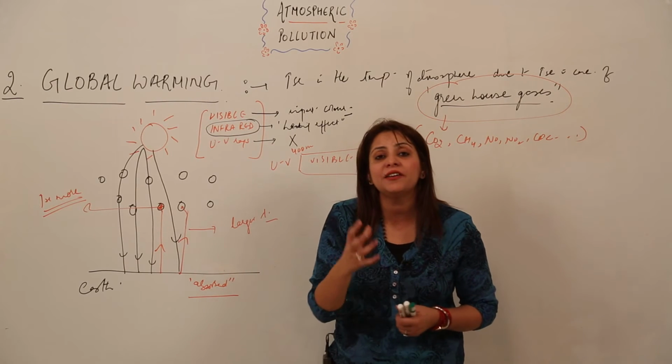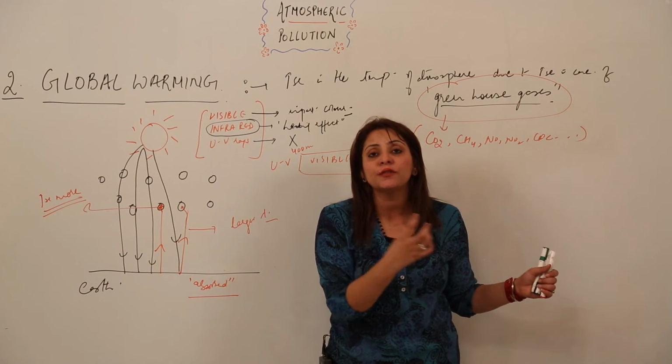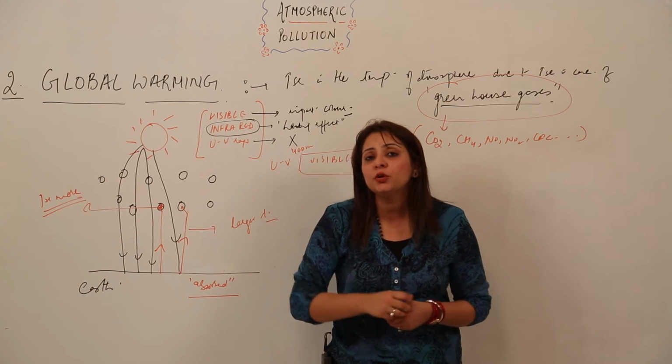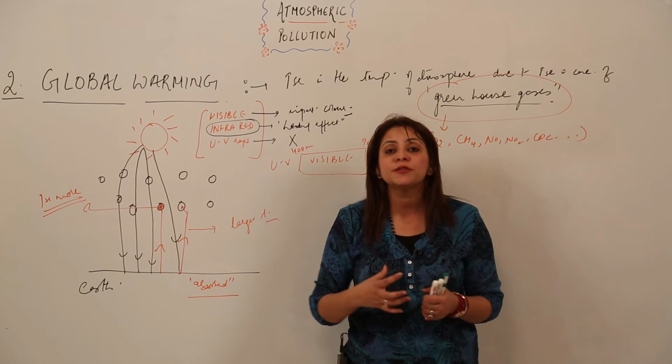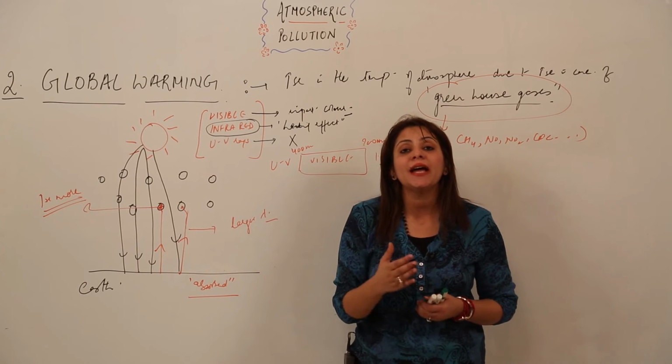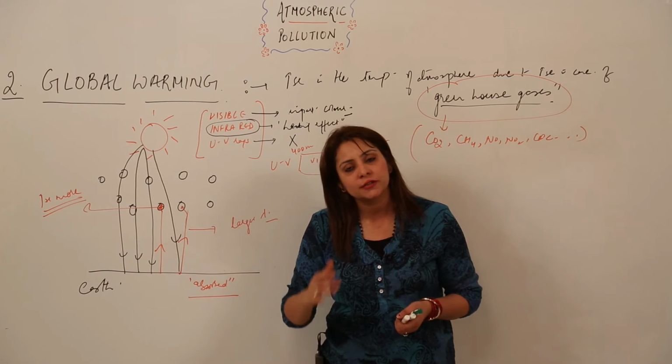That means these rays now get trapped in the molecules of these greenhouse gases, and as we know, they cause a heating effect. That means they will raise the temperature of the atmosphere globally. That is why it is called global warming, right? So this is how global warming is caused.